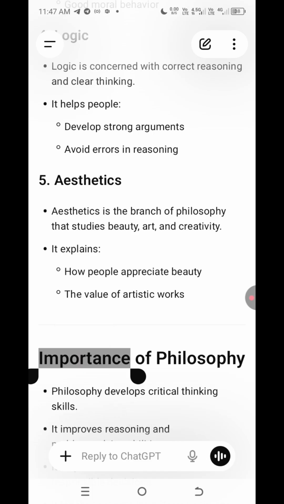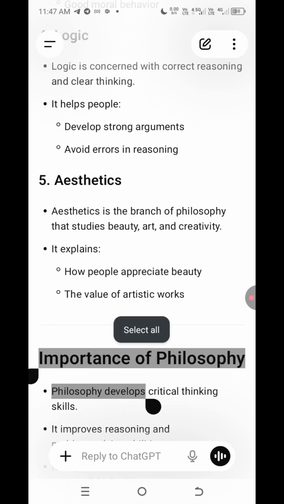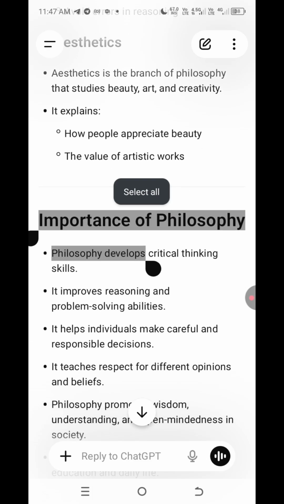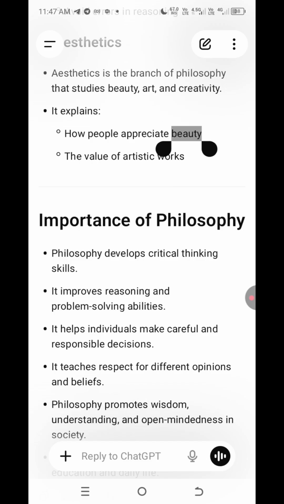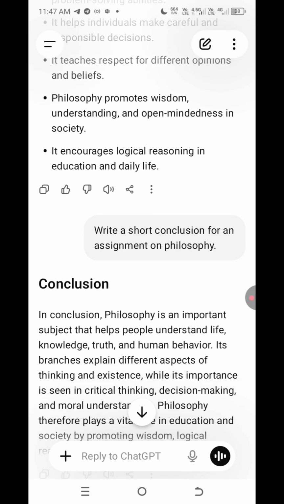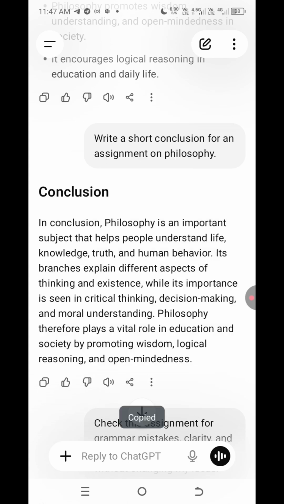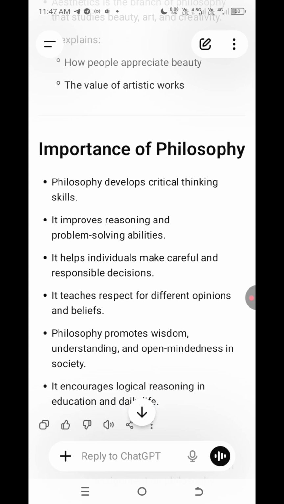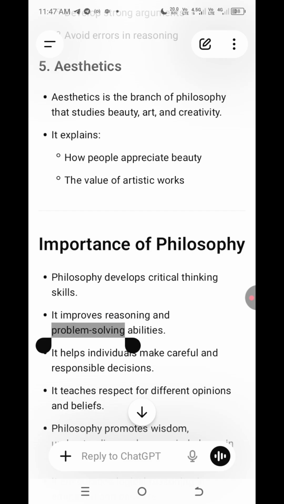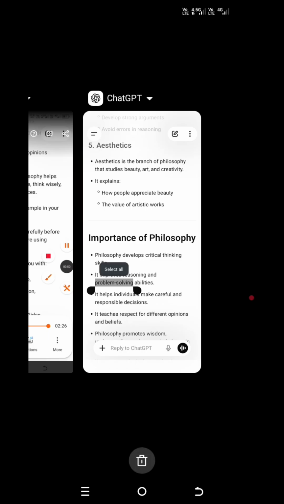Let me select it. Alright, let me copy this one. It doesn't seem to be copying, but I don't know. Let me recheck that and see. I think it's a copy.